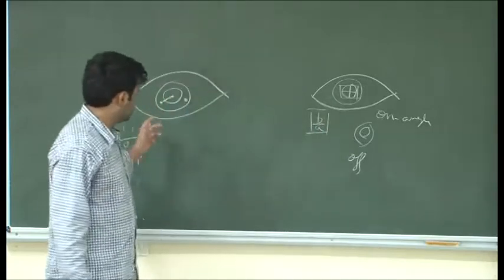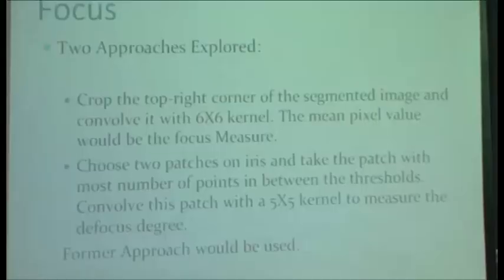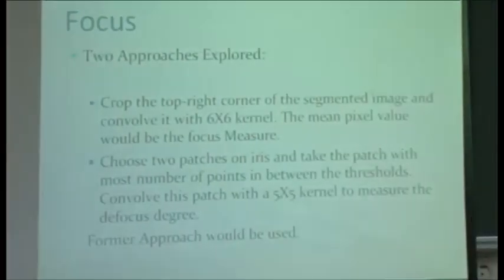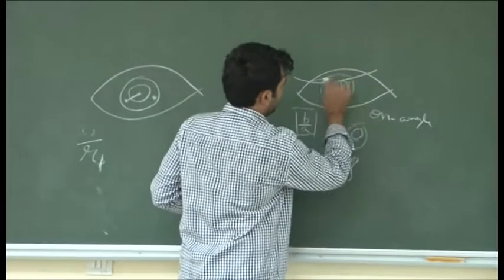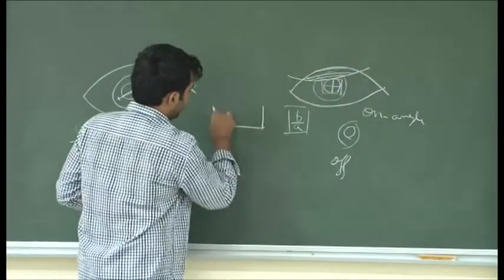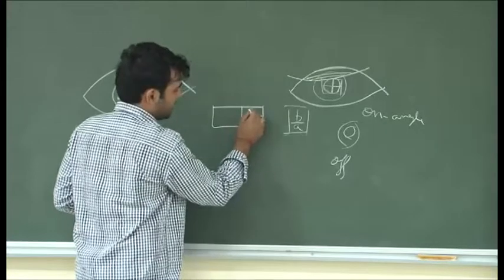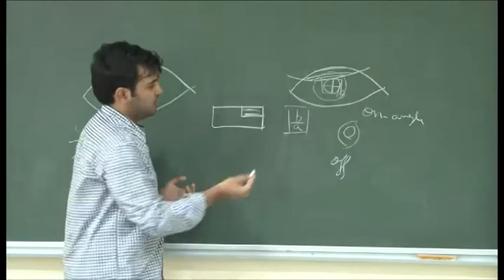So my first choice for the approach would be this one. See, many times we have occlusions in the iris images where we do not get the upper part of the iris. So when this is normalized, we have the top right corner which lies around here.